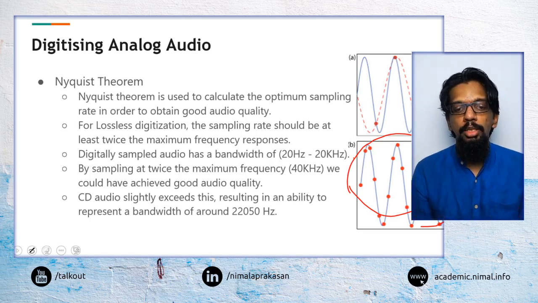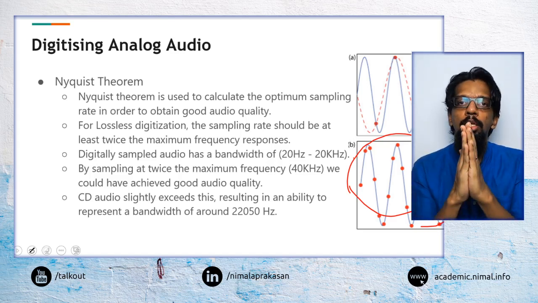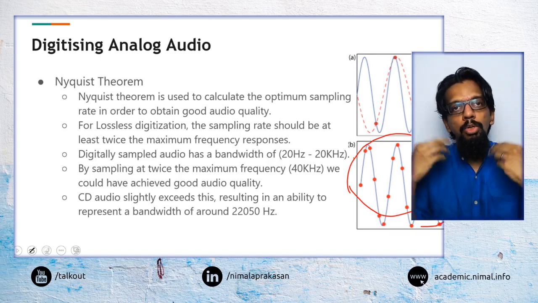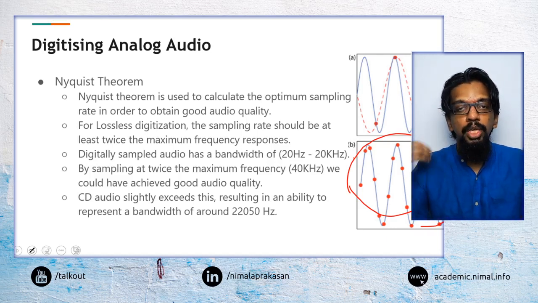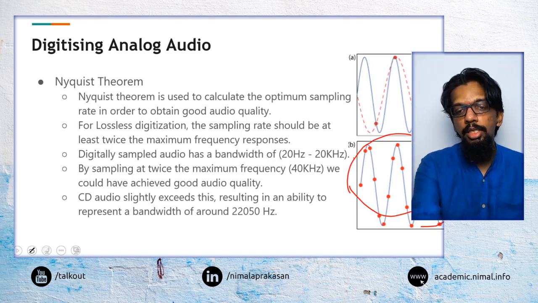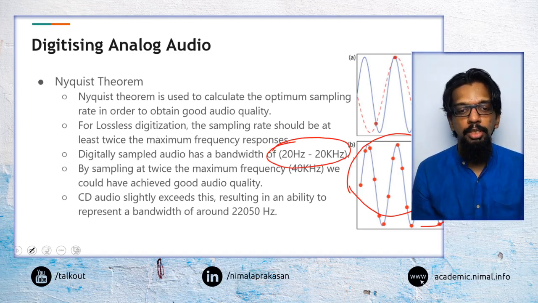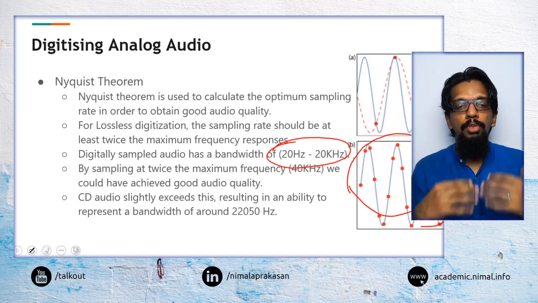And one of the other things is, the frequency up to which we can hear as humans is generally up to 20,000 hertz, so we need to have this theorem.